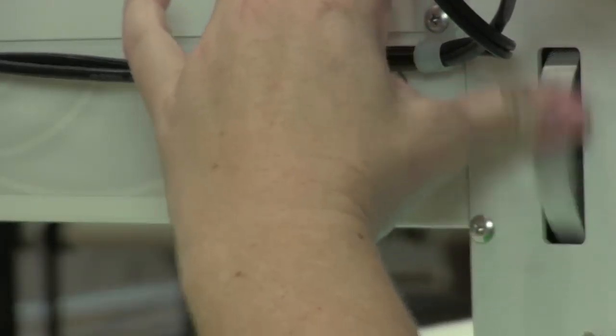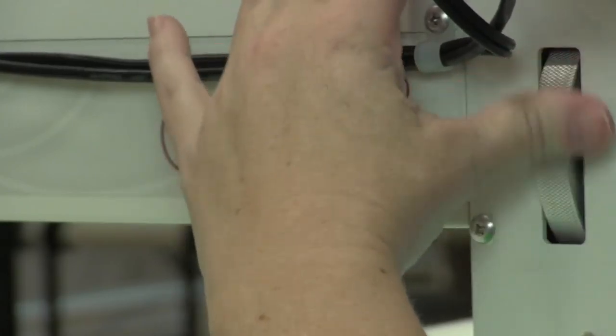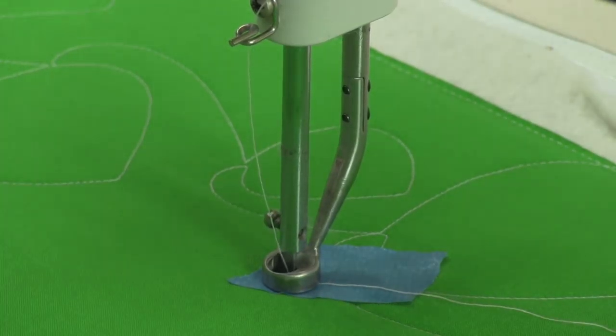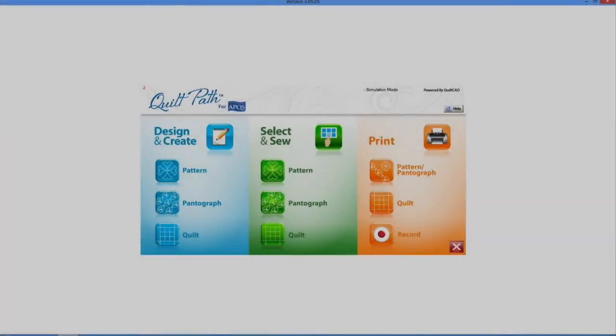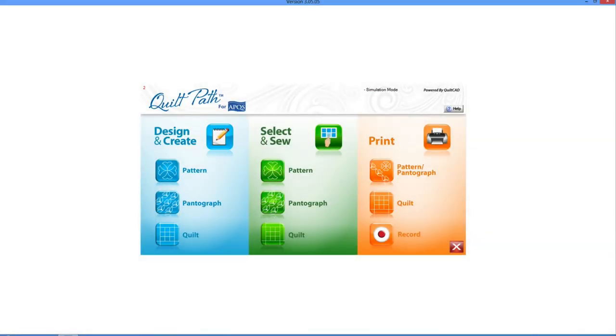We also recommend you do not remove the painter's tape you've used on each row until you are completely done with your quilt and are ready to remove it from the long arm. However, if you have to restart after an unplanned shutdown of Quilt Path and you have not left a previous alignment position marked on your quilt top, you can still orient the computer to the previous line of stitching.